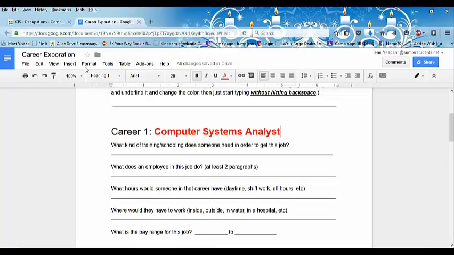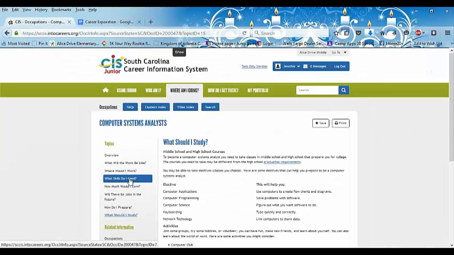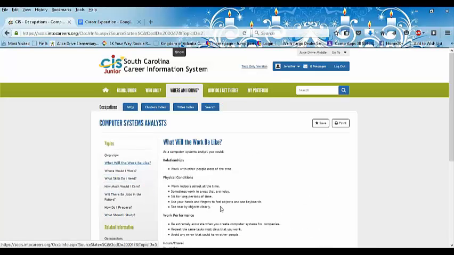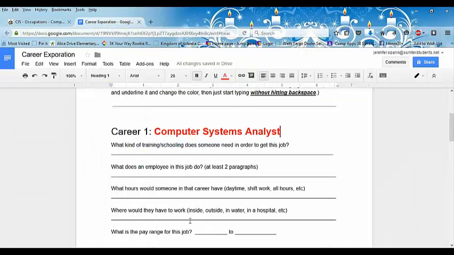What does an employee do? Well, you'll flip through here. It says, what will the work be like? How much will I earn? All of these are questions that you will find under here.